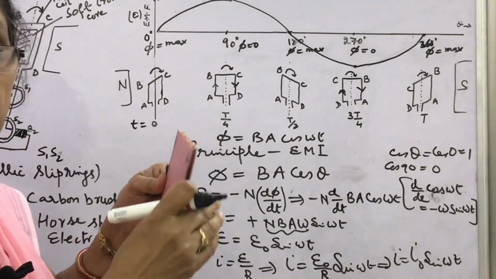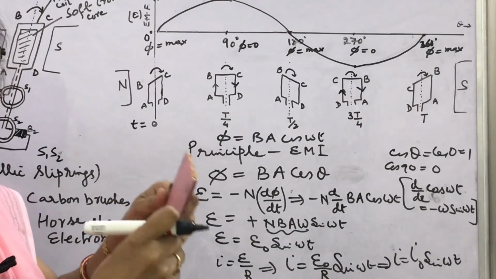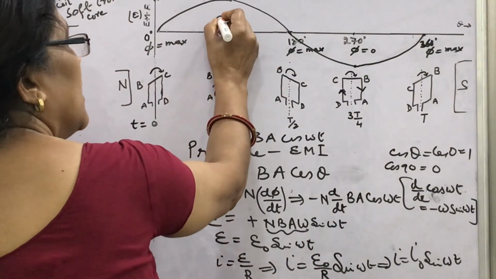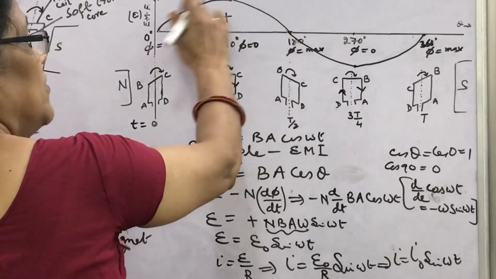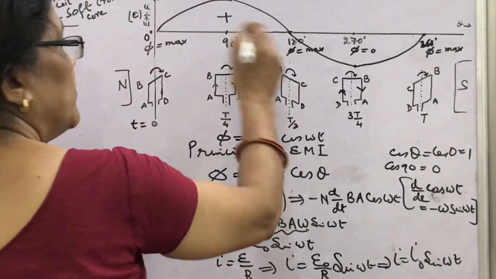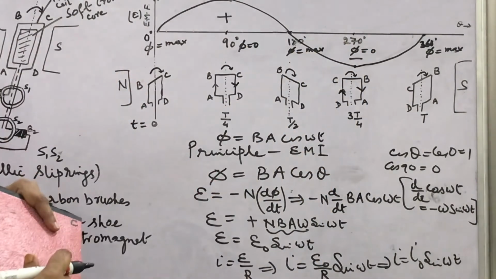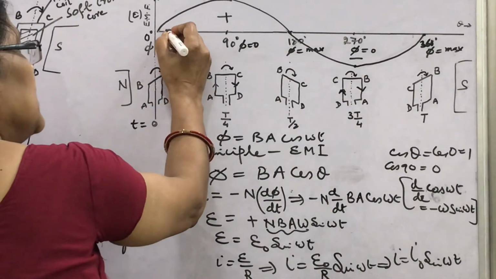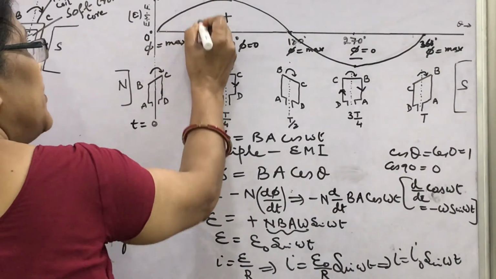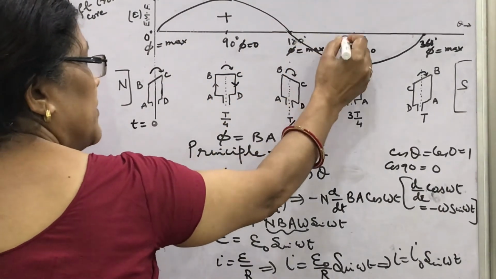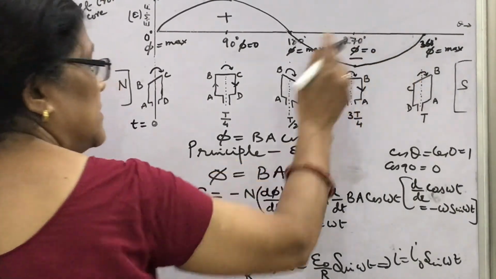This is called one cycle, and in one cycle we have seen half of the cycle with positive current, positive EMF, and half of the cycle negative. Also the magnitude increases, becomes maximum, then decreases.